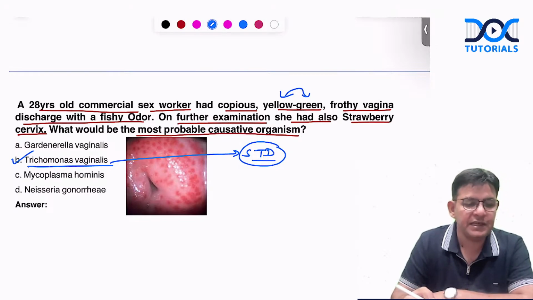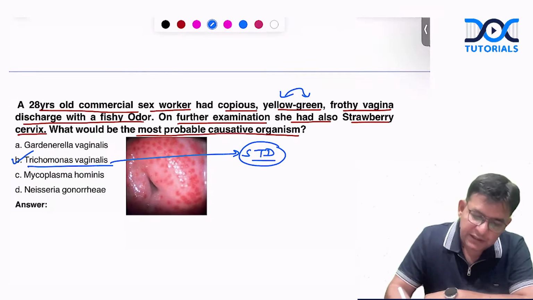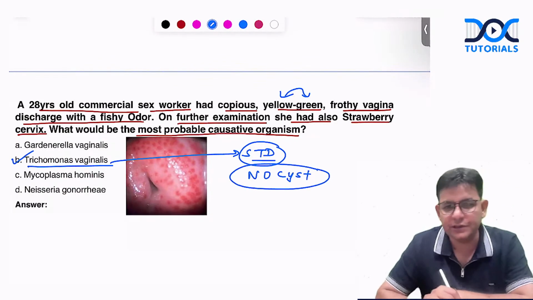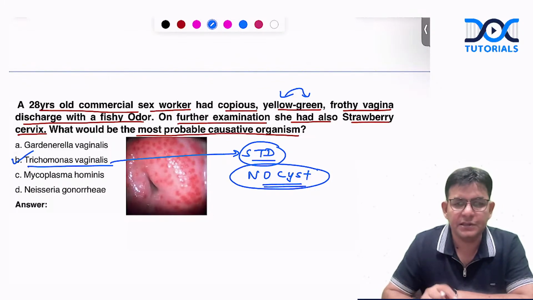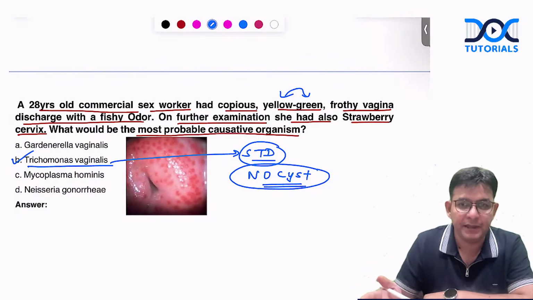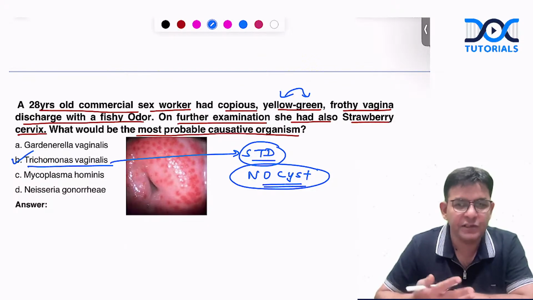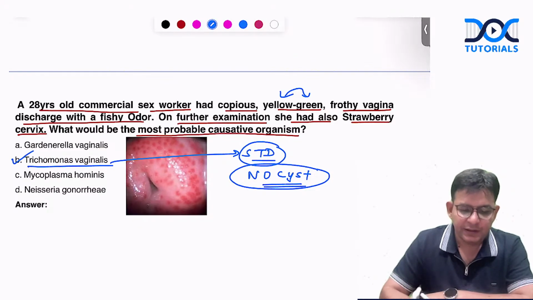This Trichomonas vaginalis is a particular organism which does not have any cyst. Another NEET PG question: name a protozoa which does not have a cyst. The answer is Trichomonas vaginalis. It has a trophozoite which has 5 flagella. And 4 pairs of flagella in Giardia lamblia, which has falling leaf-like motility. So that is also important.